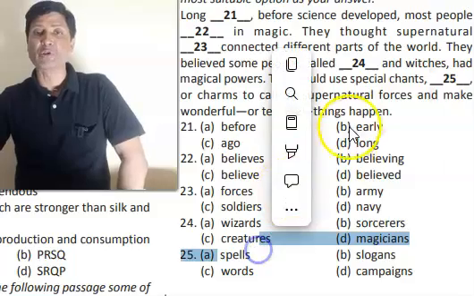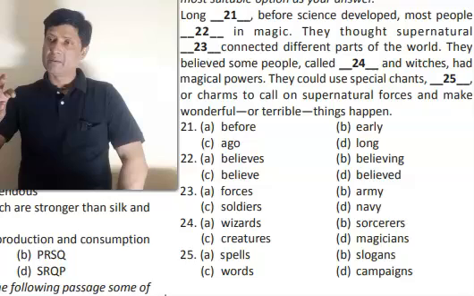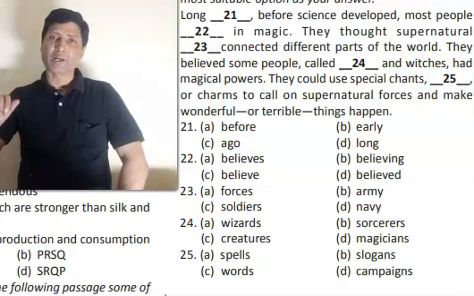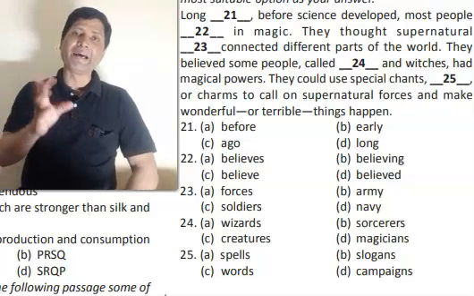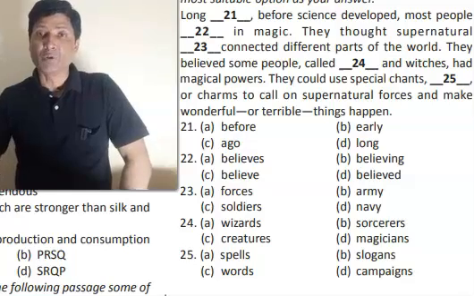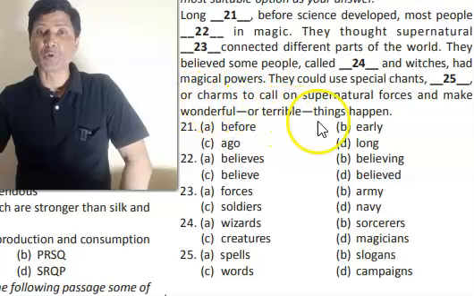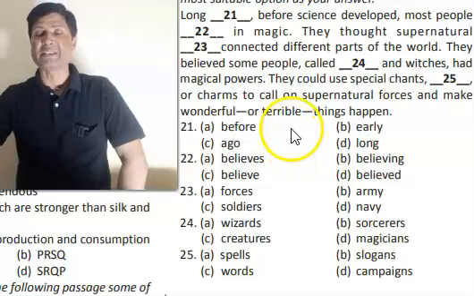A spell means an attraction which can be created because of some mantras or some magic. So that is called a spell or charm. So they could use special chants, spells or charms. Charms is already given here, to call on supernatural forces and make wonderful or terrible things happen.